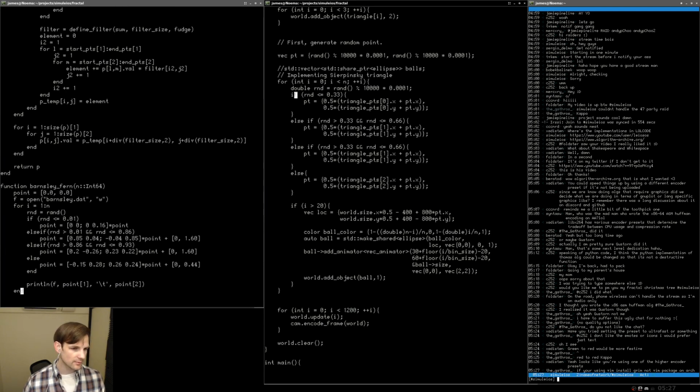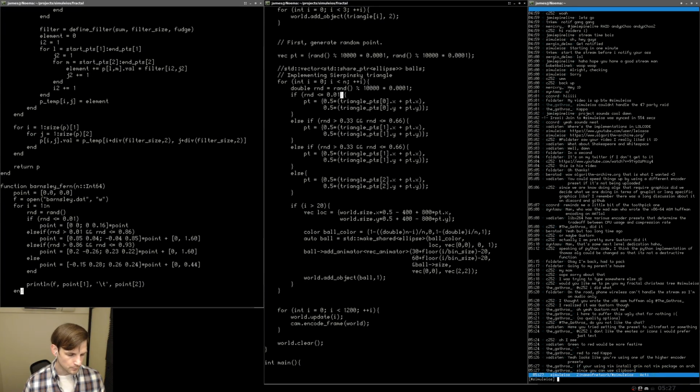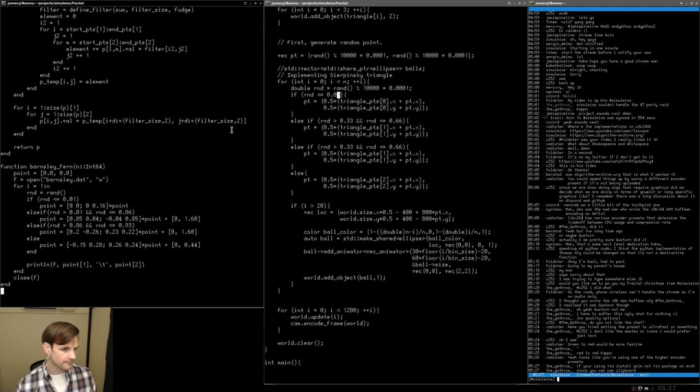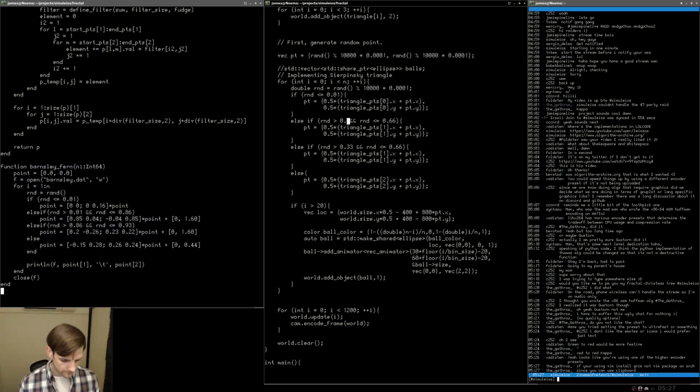Here it is. So if the random number is less than 0.01, so it basically has a 1% chance of doing this transformation here. Oh, good. It's all here. Let's just go ahead and use that. Then it has a, let's see, 0.01. Oh, hello. Come on. I can type. Anyone who watches this stream knows I can sometimes type. Let's see. So we have less than 0.86. Okay. The next one is between 0.86 and 0.93.